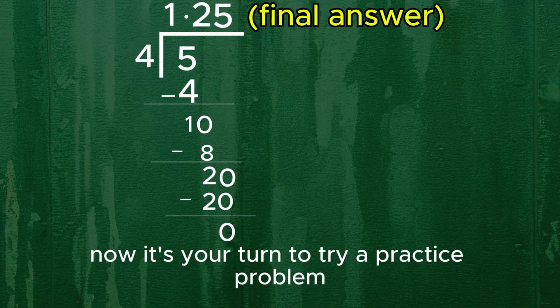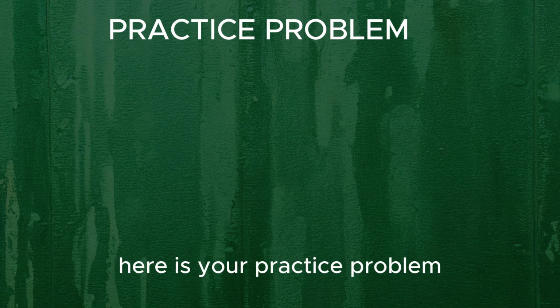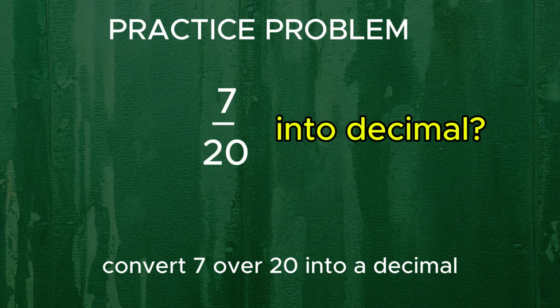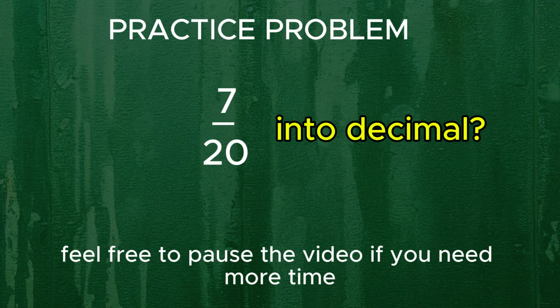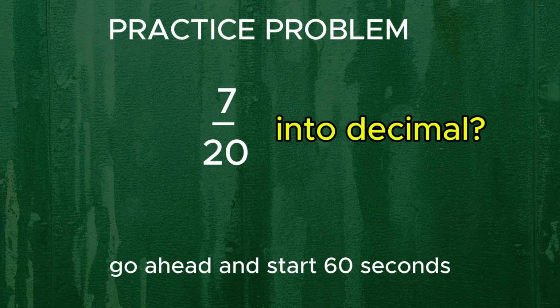Now, it's your turn to try a practice problem. Grab a pencil and paper if you don't have one already. Here is your practice problem. Convert 7/20 into a decimal. I'll give you 60 seconds. Feel free to pause the video if you need more time or jump ahead to the answer whenever you're ready. Go ahead and start. 60 seconds.